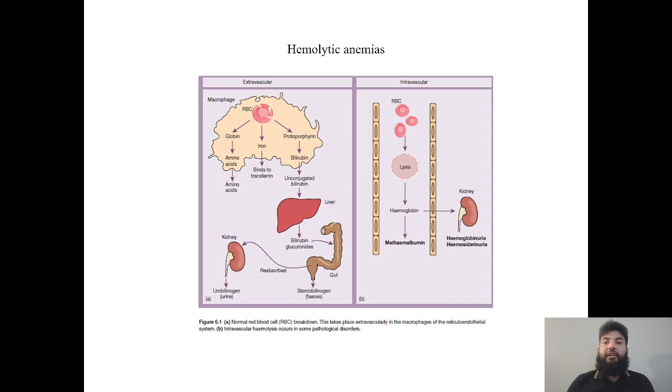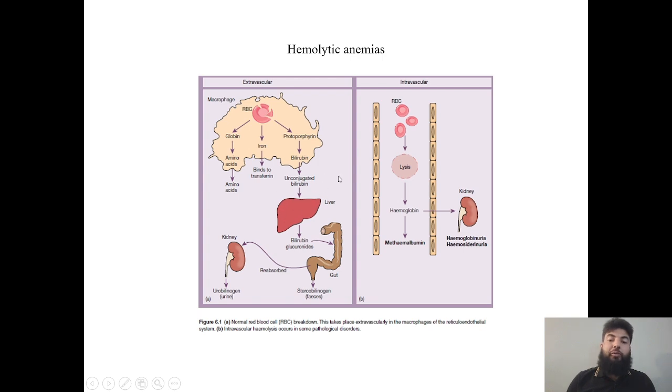Then hemolytic anemia. There are two types of hemolysis: extravascular hemolysis and intravascular hemolysis. Extravascular hemolysis takes place in the reticuloendothelial system, after the lysis of RBC within the macrophage. It produces amino acids, which are reused by the body, and iron, which binds to transferrin and is reused in the body, while the protoporphyrin is converted to bilirubin, and bilirubin binds to albumin, which is delivered to the liver and conjugated by glucuronyl transferase.